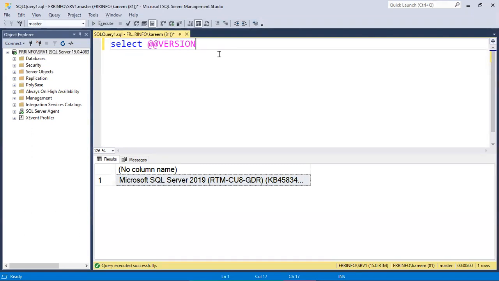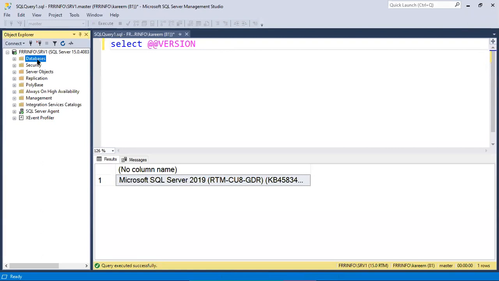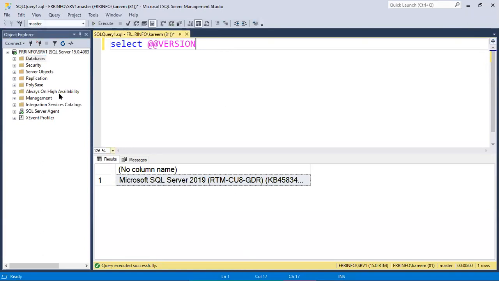Understood, right? Yes. We can even work from the command prompt also. From the command prompt we can connect and work, but it is easier to work with SSMS. We can work graphically, and through commands also we can perform the activities.